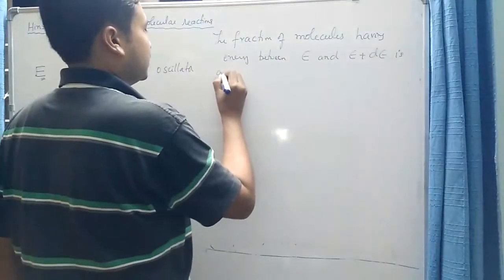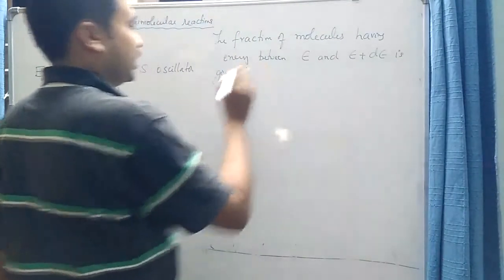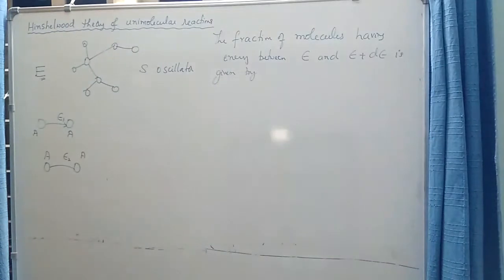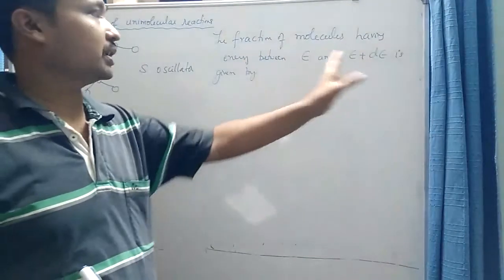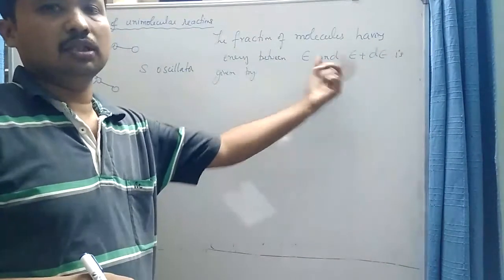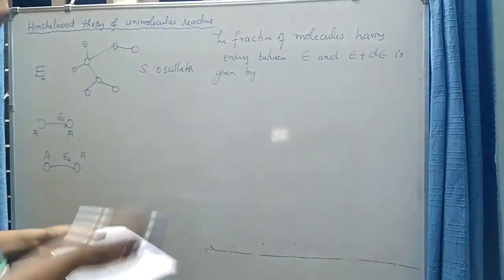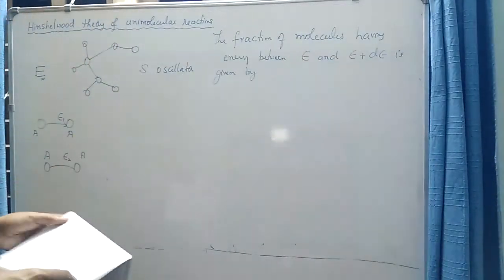As I already told you, when two molecules collide, the same amount of energy cannot be exchanged. So what is the fraction of the molecules that have excess energy between epsilon and epsilon plus d epsilon? That was obtained by Hinshelwood, and it is given by